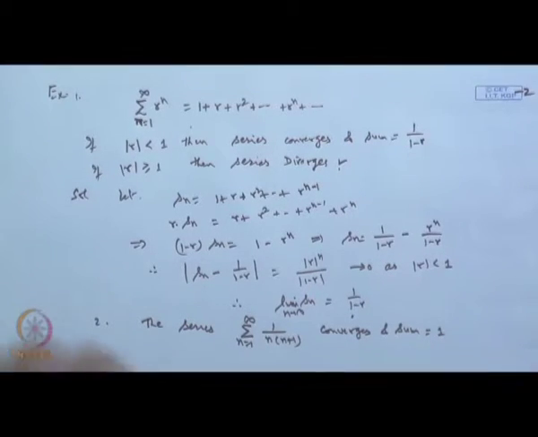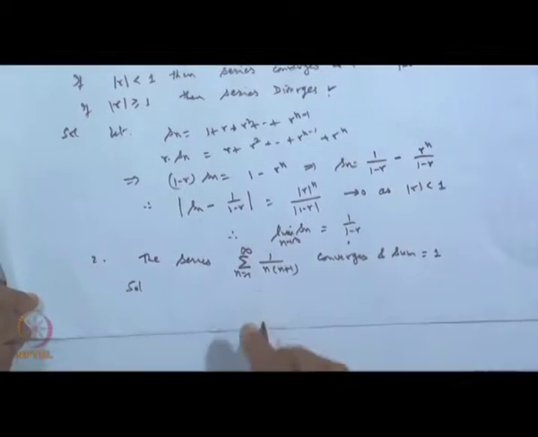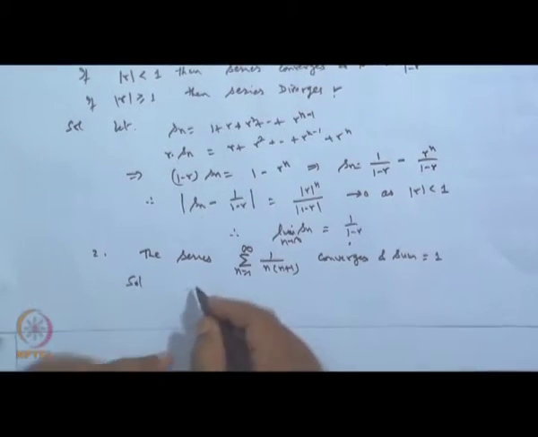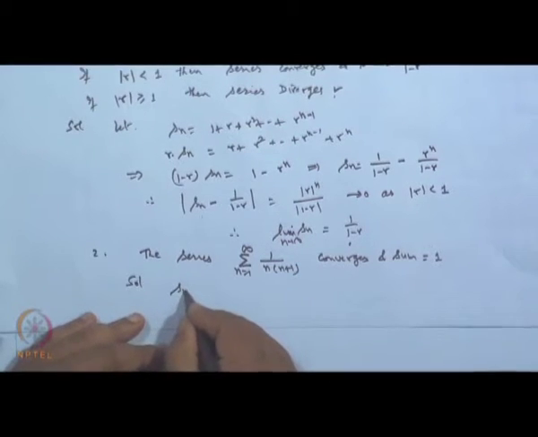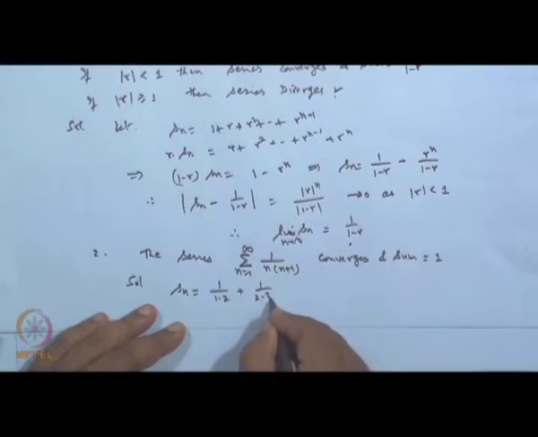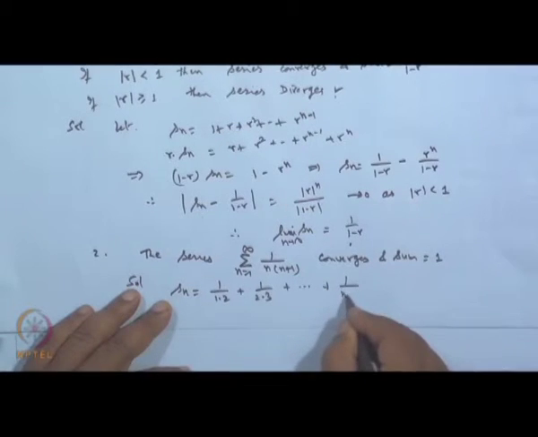The solution is again simple. If I take the terms S n, what happens? These terms S n are 1 over 1 into 2 plus 1 over 2 into 3 plus 1 over 3 into 4, up to 1 over n into n plus 1.